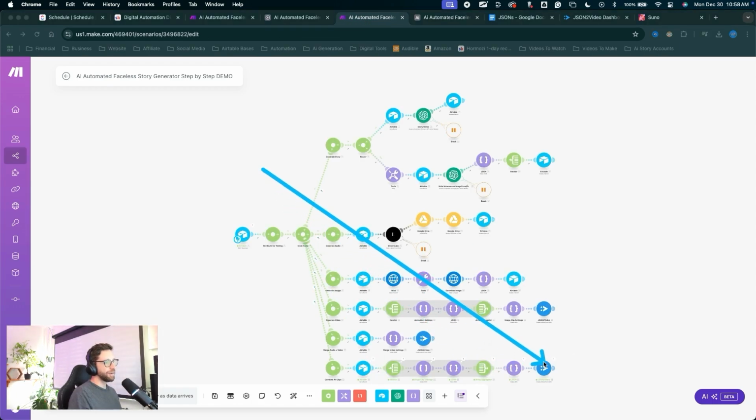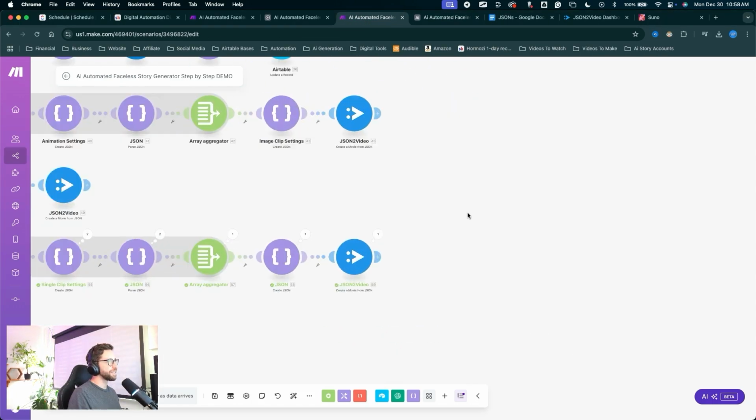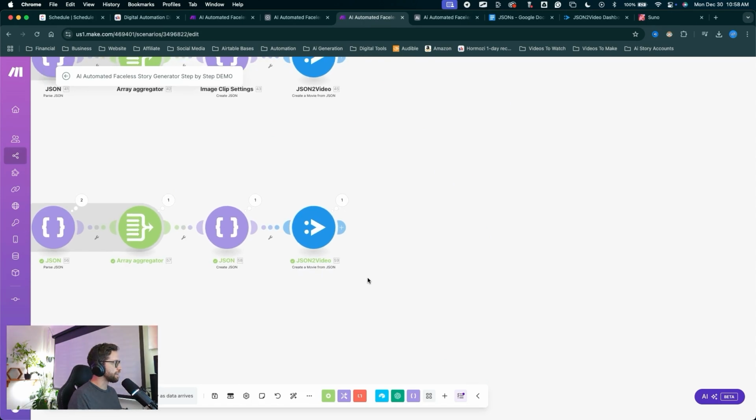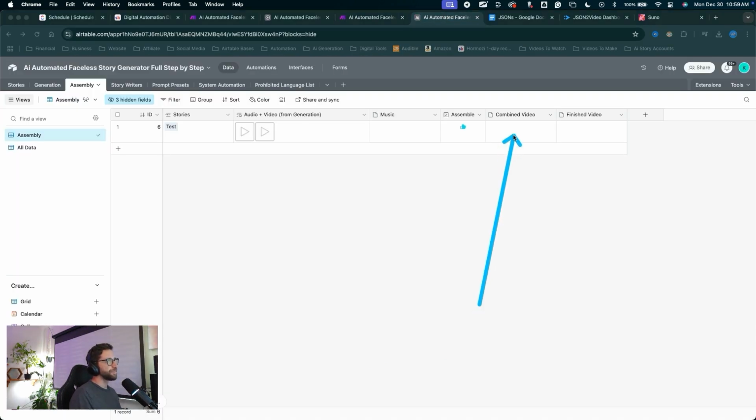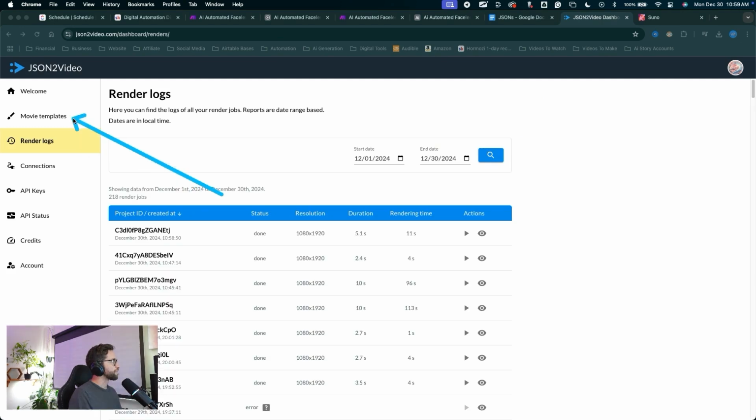There it goes, and we're in JSON to video. JSON to video is combining all of our clips. If we jump back into Airtable, that video needs to pop up right here, but we haven't finished off that final automation, so we'll have to manually run that automation the first time to get that to trigger and come through. So we can check our JSON to video account, check the render logs, refresh, and that video is done.